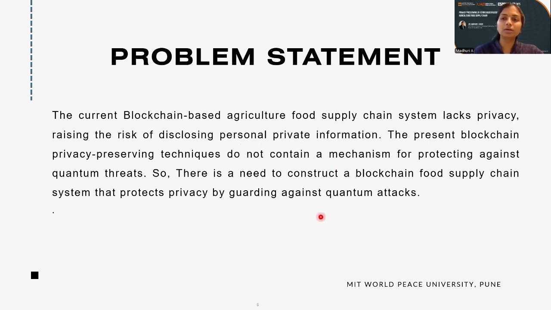Secondly, if I want to deal with the quantum attack, my food supply chain software should be protected from the quantum threat. Both things should be combined. So this is my problem statement: this research will provide a blockchain-based food supply chain that protects privacy by guarding against the quantum attack.